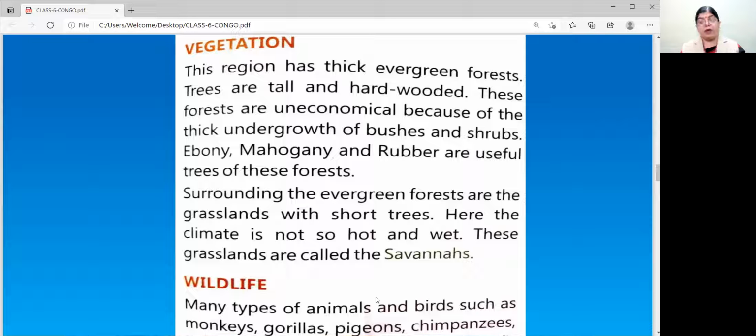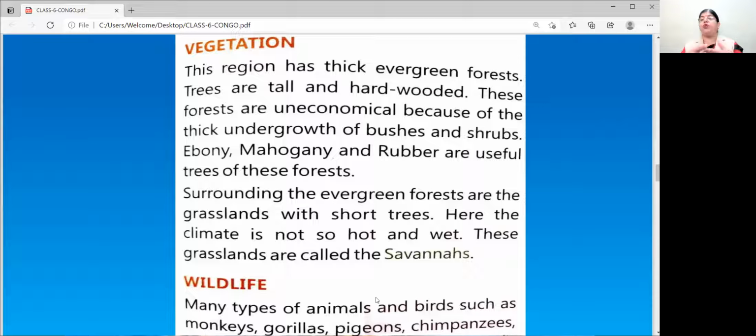Ebony, mahogany, and rubber are useful trees of these forests. So you should know the names. The forests are uneconomical because of the thick undergrowth of bushes and shrubs.